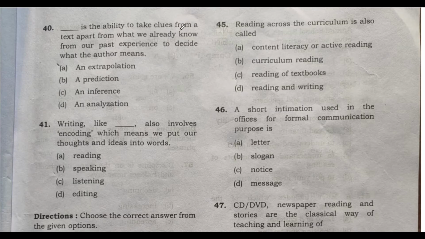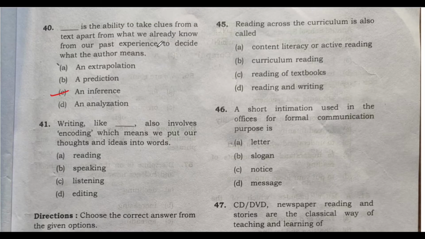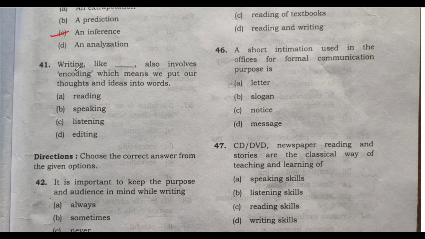Blank is the ability to take clues from a text apart from what we already know from our past experience to decide what the author means. So which one do you think? It is inference. All right, and inference is the ability to do what? Ability to take clues from where? From a text apart from what we already know from our past experience to decide what the author is trying to say. Now 41.